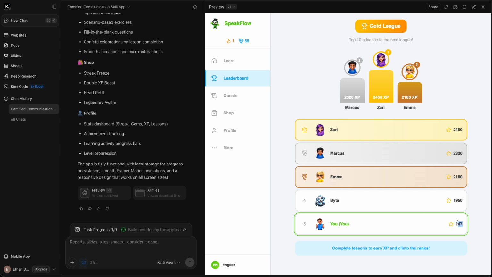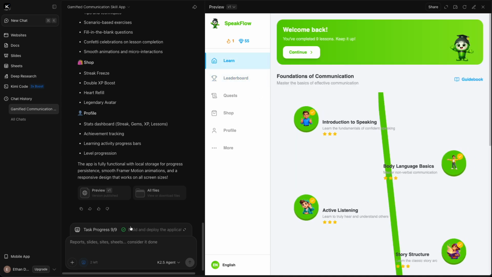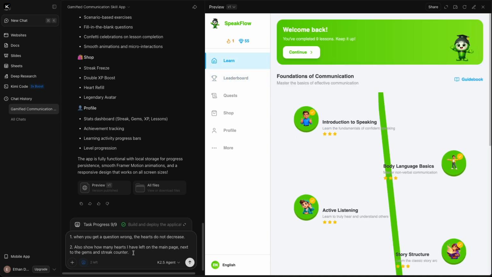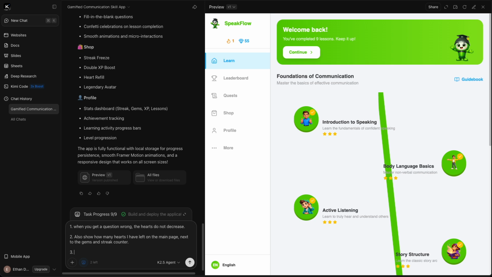And so it has included my updates on the leaderboard, which is good. So it has updated here. But if we go back here and ask now for an update, I'm just going to give it 3 different changes to implement and see how effective it is at editing what is already here. Again, with the hearts, I'm going to ask for now a time refiller.